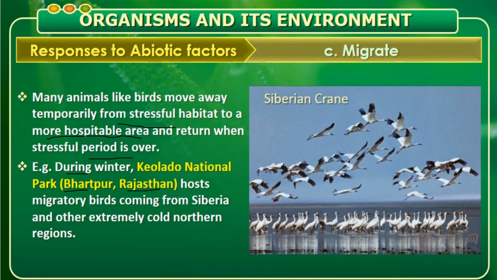So they move to the southern region, they come to Rajasthan, to Keoladeo National Park, where they get settled, and after the return of summer, again they fly back to their places. So this is how they maintain their internal body temperature.